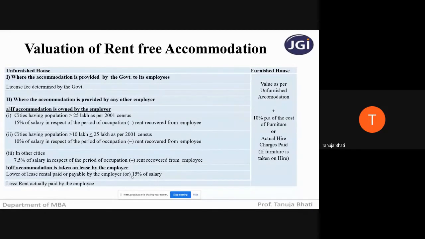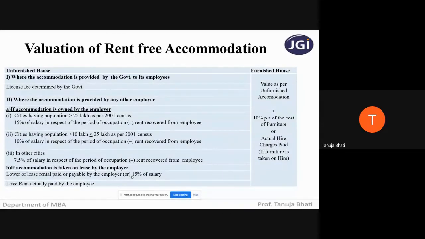Have you all understood this slide, students, or do you all have any doubt? You will all understand this better once we start solving the problems on perquisites. Students, have you all understood this slide? Yes, ma'am. Okay.